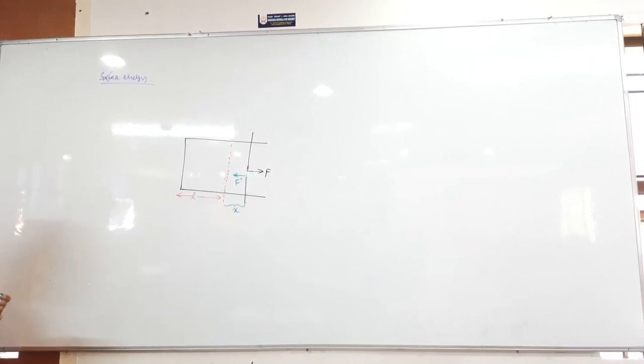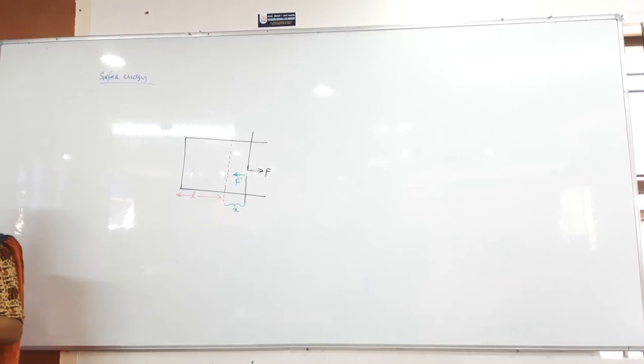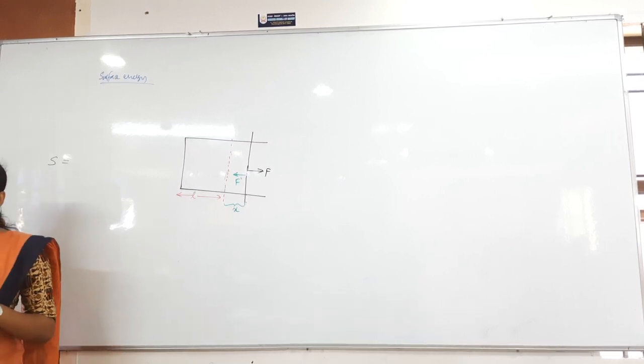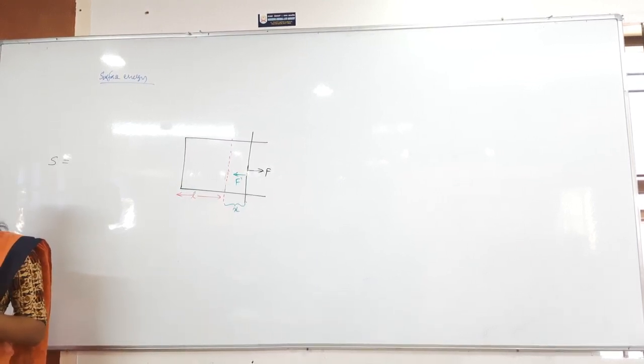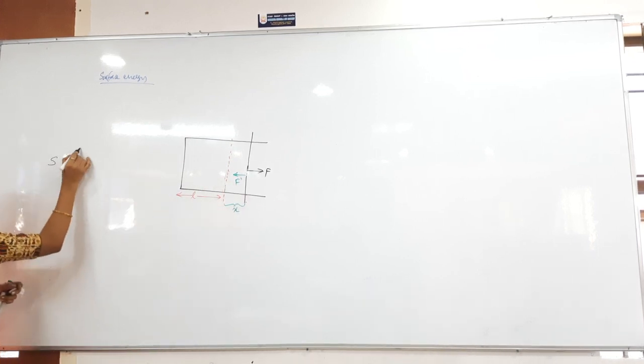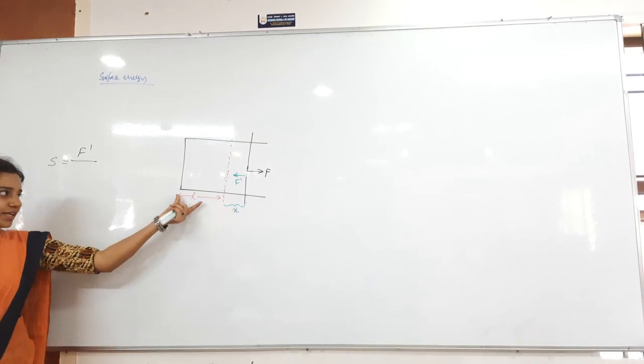First of all, we will find out the restoring force here. Restoring force is due to which property? Surface tension property here. Now, what is surface tension? S is equal to, what is the formula generally for us? S is equal to force by length. Correct? Force by length, nothing but force is here the restoring force, which one? F dash, divided by how much? Length. L is the length, right?